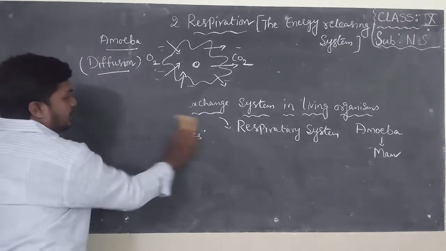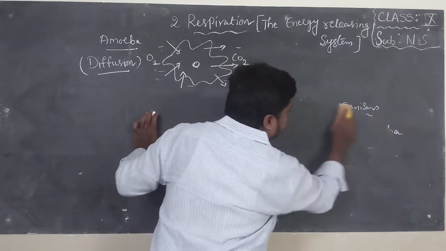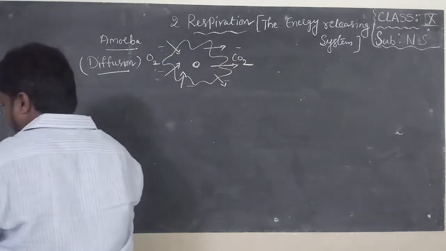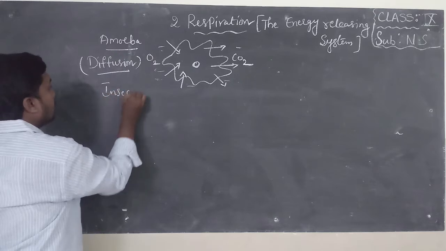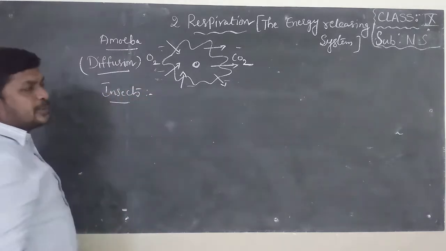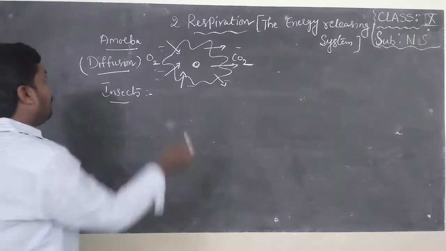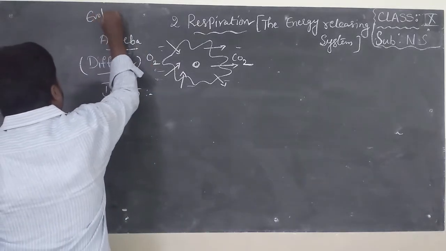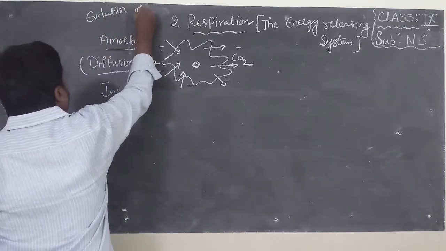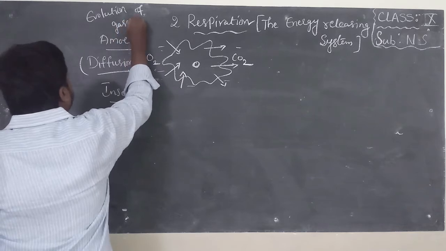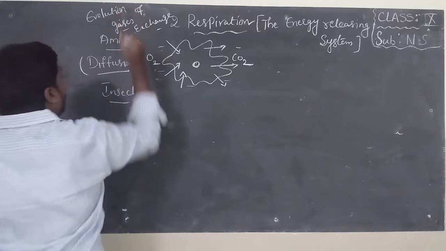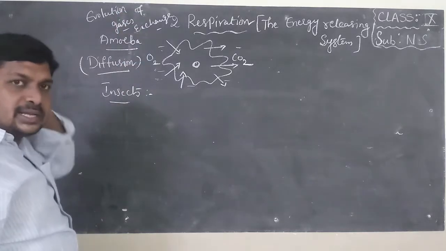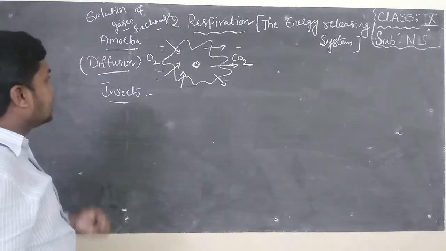Now I will explain how gas exchange takes place in insects. Insects belong to phylum Arthropoda. How does gas exchange take place in insects?